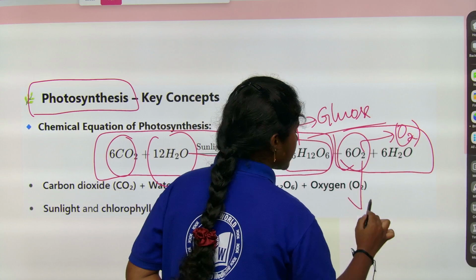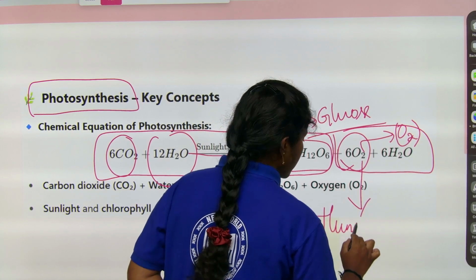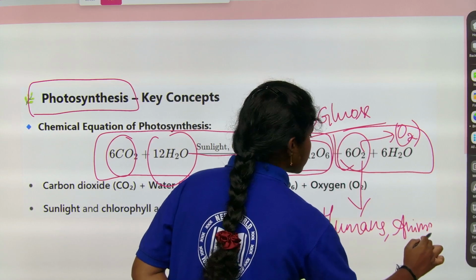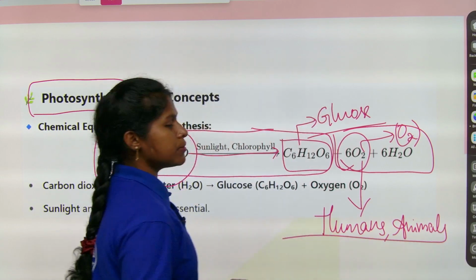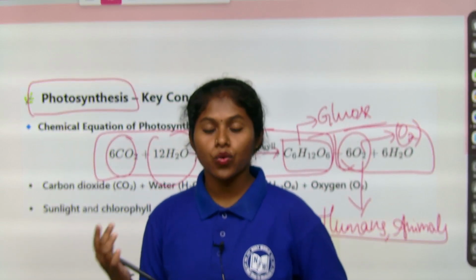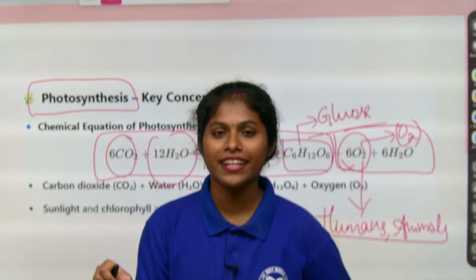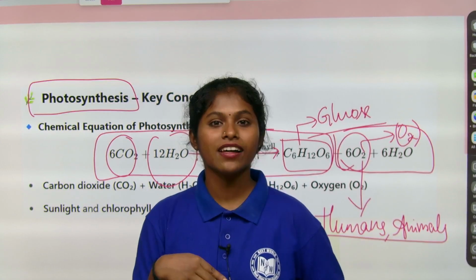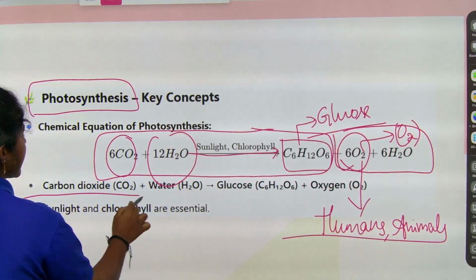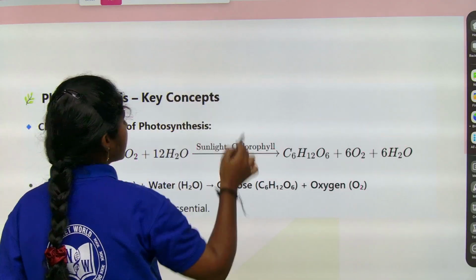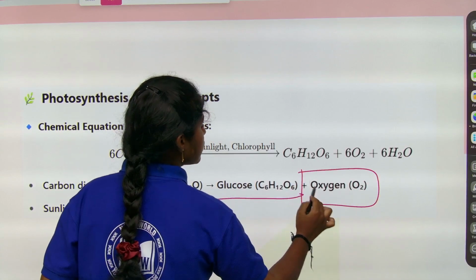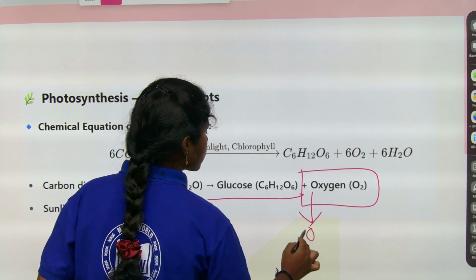The oxygen is utilized by humans also, animals also, right. Humans, animals, every living organism is utilizing the oxygen, right. So when you are pouring water to the plants, it is thanking you, giving oxygen back to you, right. So carbon dioxide plus water produces glucose, nothing but carbohydrates, and along with that glucose it is producing oxygen also.